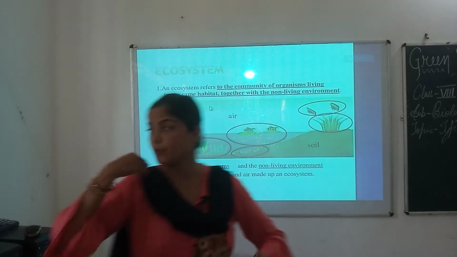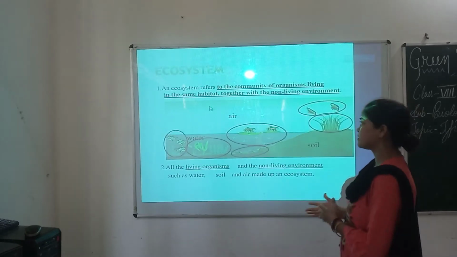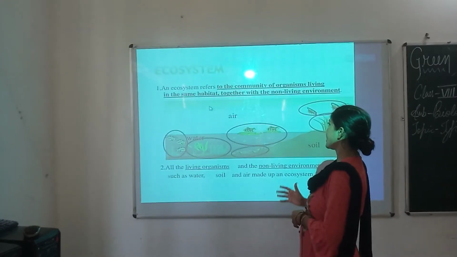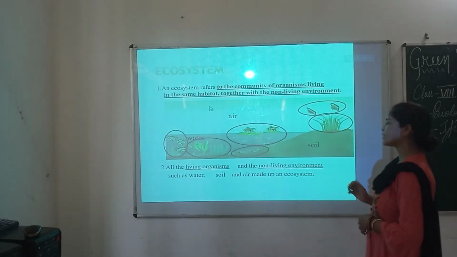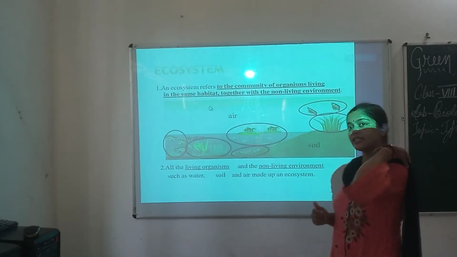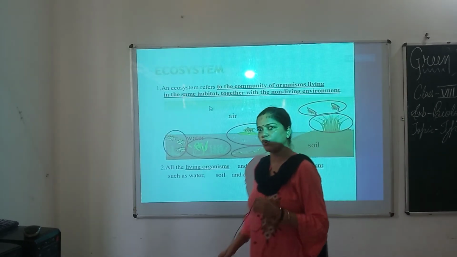As I told you, ecosystem refers to the community of organisms living in the same habitat together with the non-living environment. All the living organisms and the non-living environment such as water, soil and air make up an ecosystem.